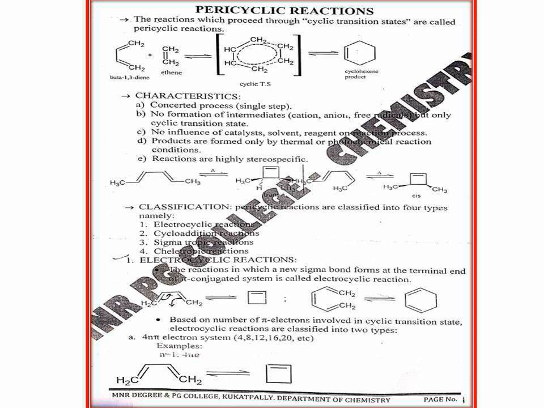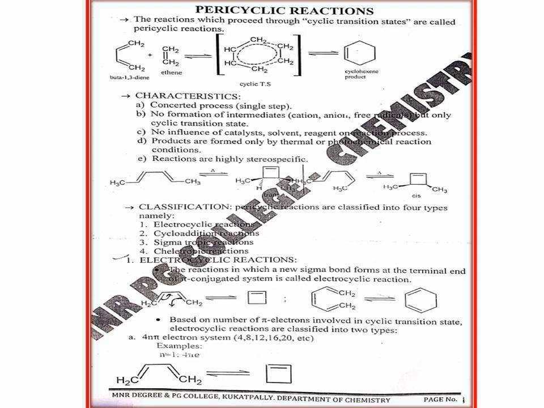When it undergoes electrocyclization, we get the product 3,4-dimethylcyclobutene, but in this case we get cis. So the products are stereoisomers, because cis and trans are stereoisomers, and the substrates are also stereoisomers, because in one case it is E,E and in the other case we take E,Z or Z,E. Therefore one stereoisomer of the substrate gives one product, and another stereoisomer of the substrate gives the other product. So the pericyclic reaction is highly stereospecific.